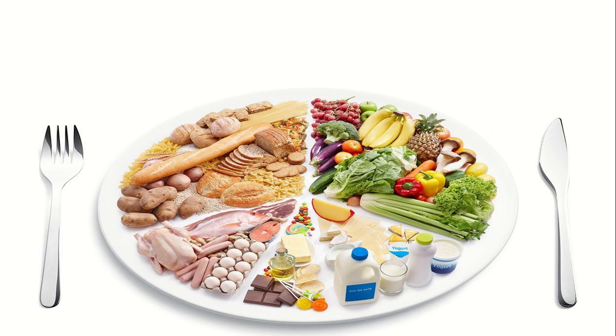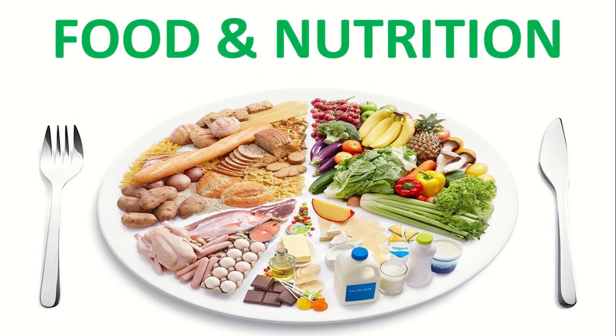So, we get food mainly from plants and animals. By food, we mean the organic elements used for growth of the body and production of energy for living beings. So, today I am going to discuss the chapter Food and Nutrition.